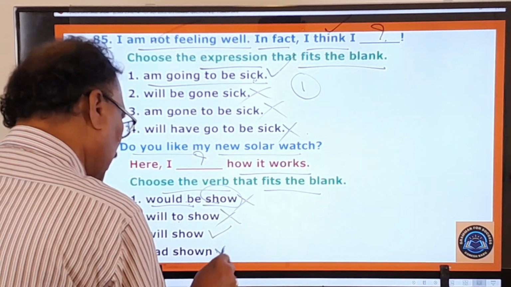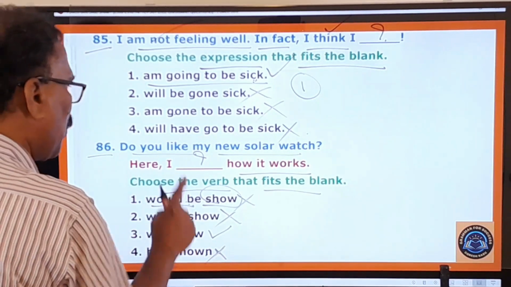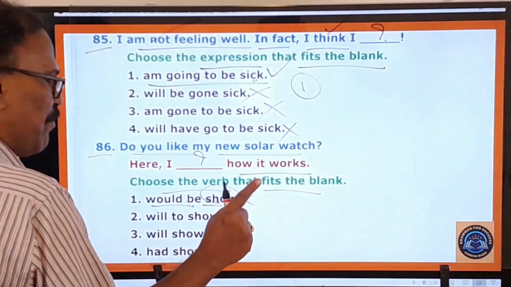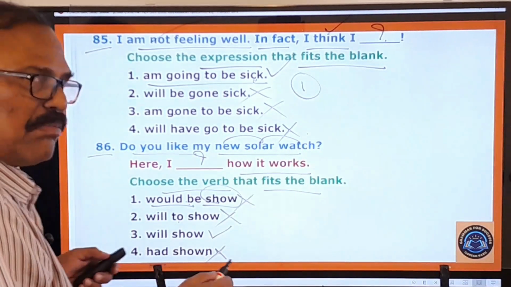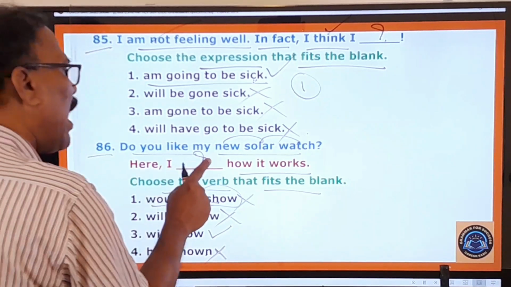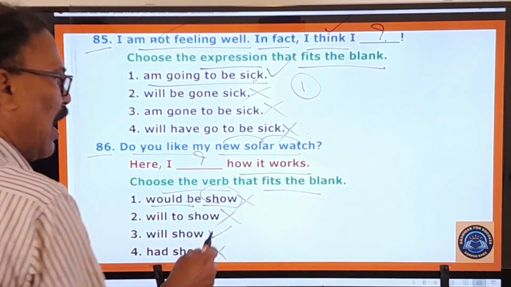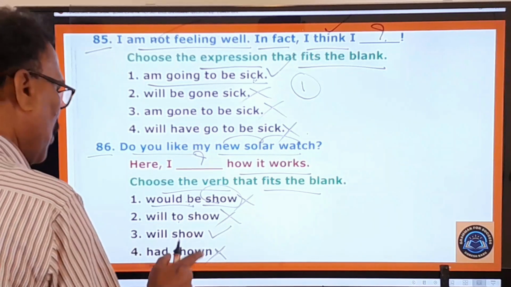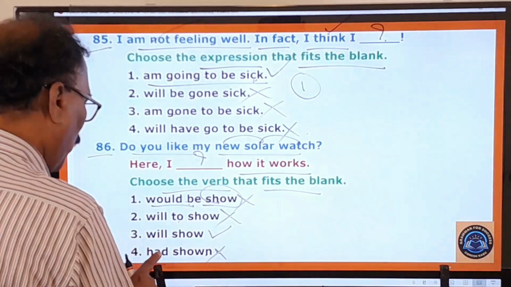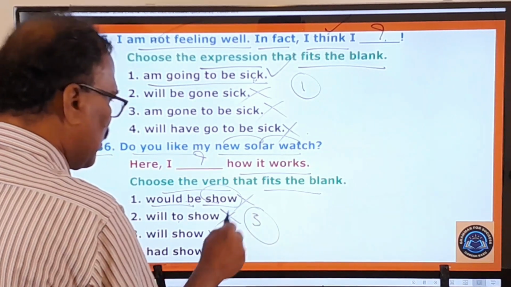Had shown is correct, but you cannot say here, I had shown, you don't say. Do you like my new solar watch? Here I will show how it works. I had shown that I will show. Therefore, first one, second one, fourth one are wrong. Only the third one is the right one.